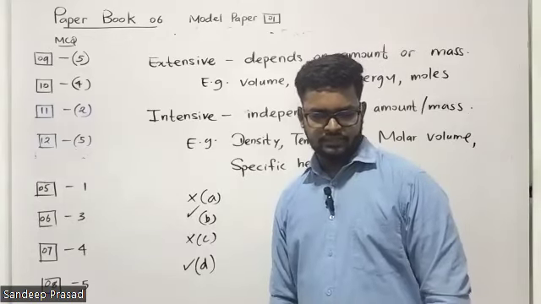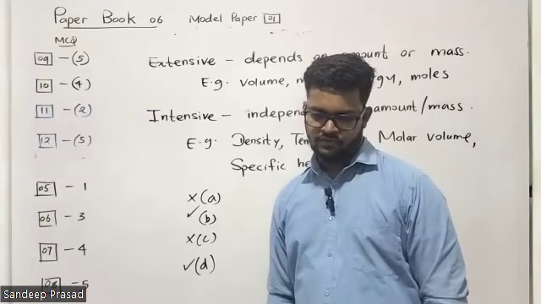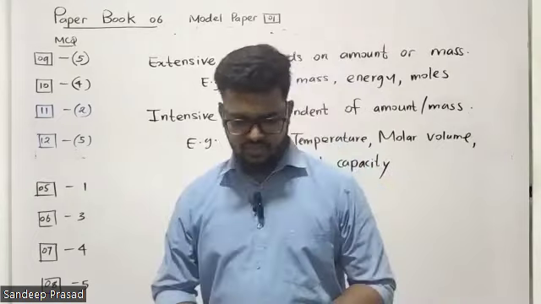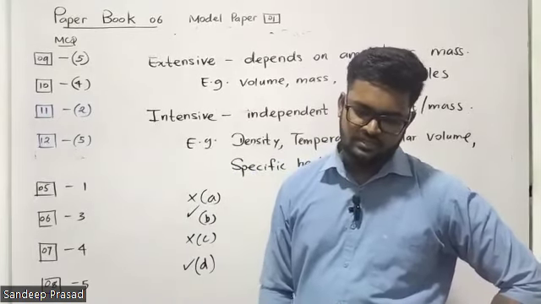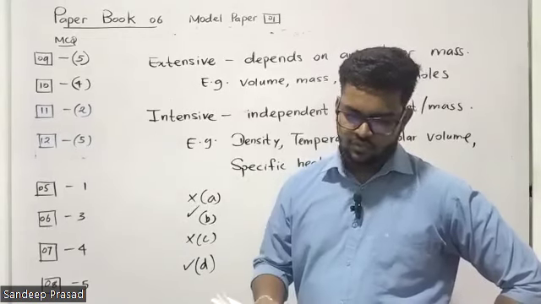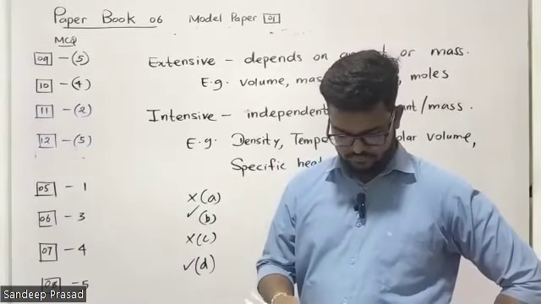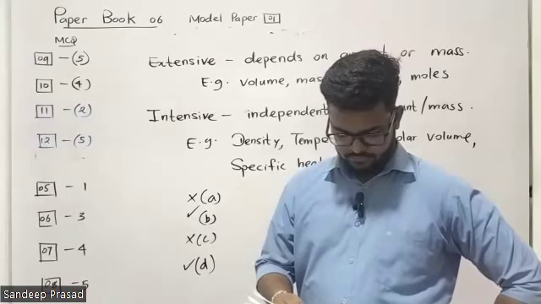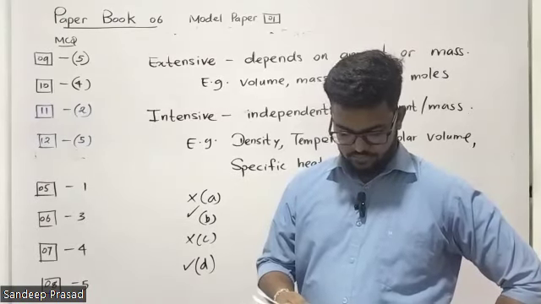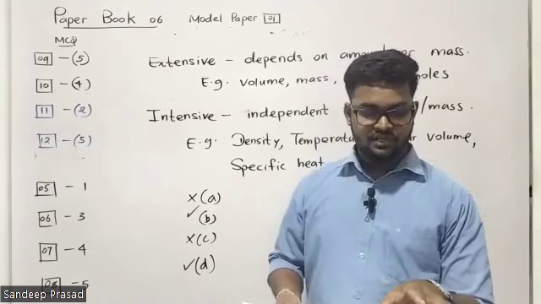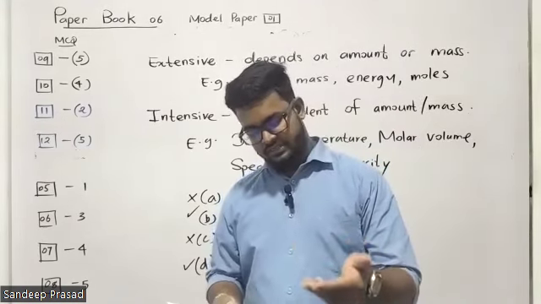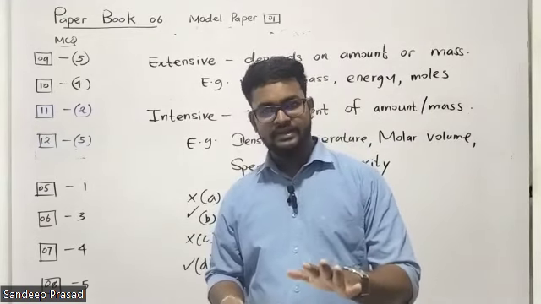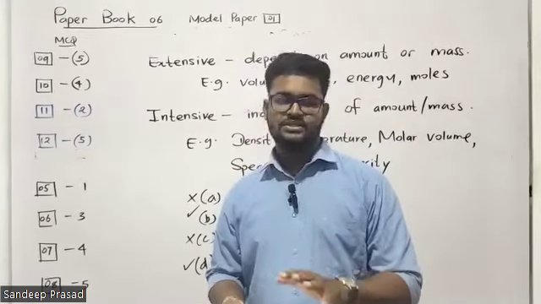So we learned that enthalpy and entropy are state functions, right? In the second statement, Kavisha, they are telling heat is not a state function and an extensive property.